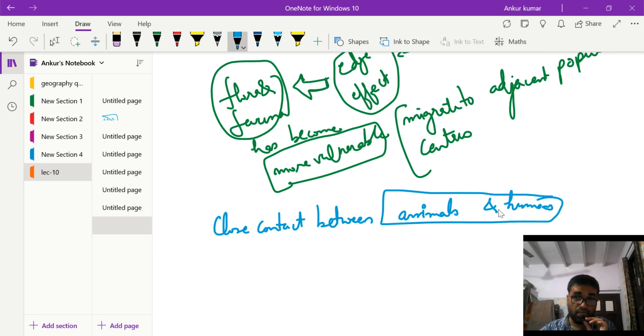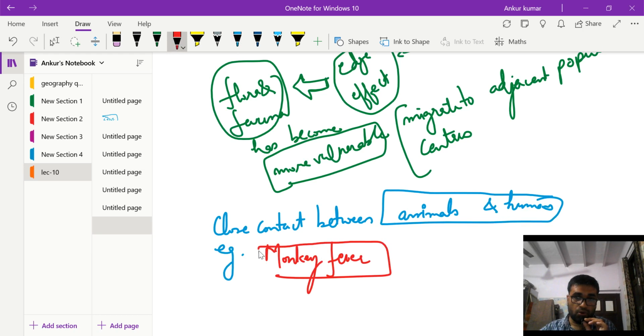And the example of this is monkey fever, whose outbreak was witnessed in Karnataka.